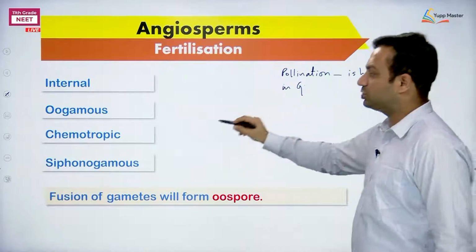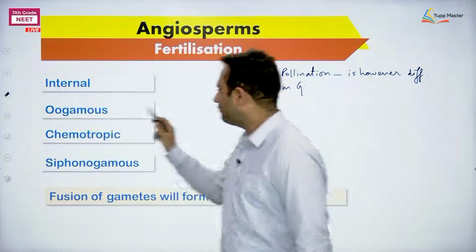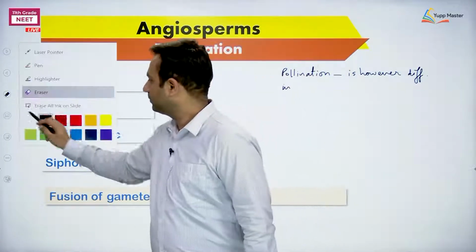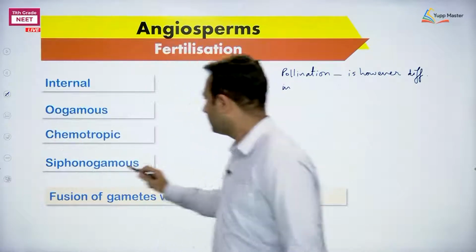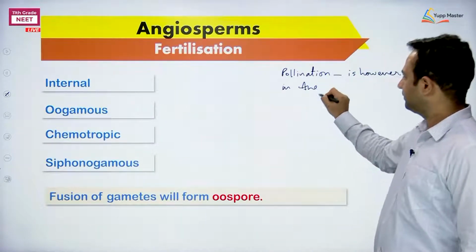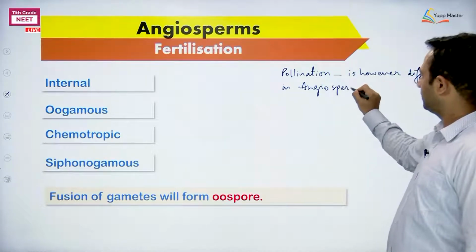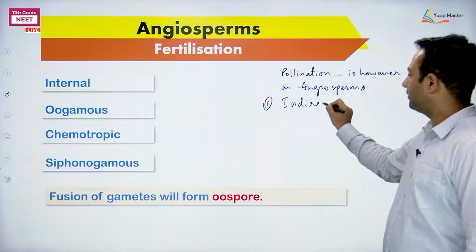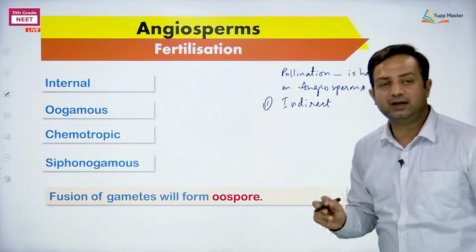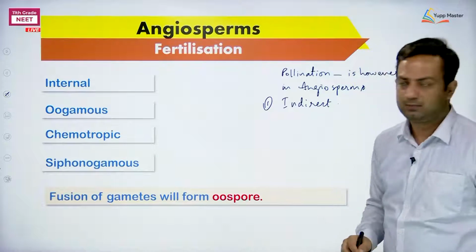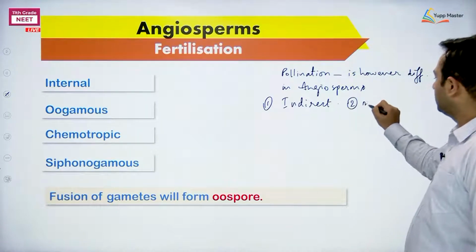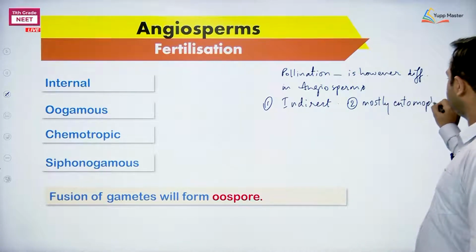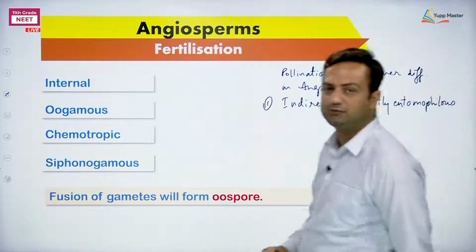In gymnosperm we have studied the word that is called anemophily. Number two, direct pollination. Here it is: one, the pollination is indirect. Why? As pollen grain landed on stigma. And number two, mostly entomophilous. Now what does it mean by saying entomophilous?